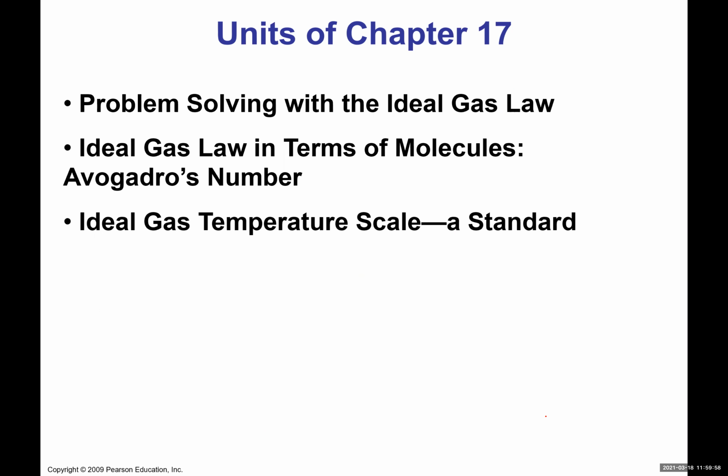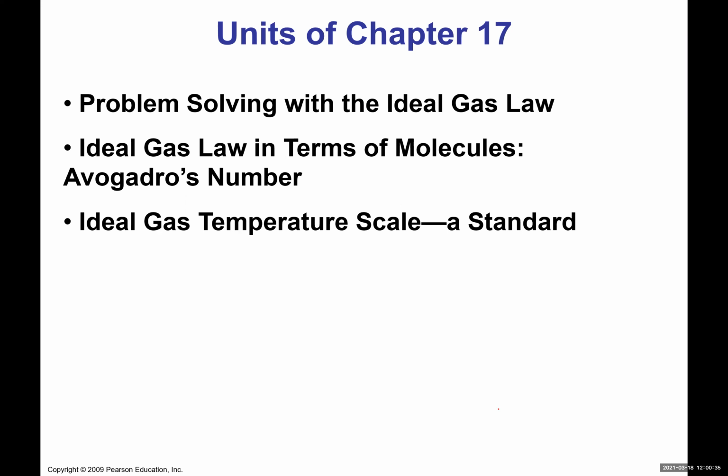So once we derive the equations, we're going to see that there are technically two different ways of representing that equation, at least. We can then learn to solve problems using the ideal gas law. That means we have a thermodynamic system, let's say a container, for example, with a certain number of molecules at a certain temperature, and then we can change something, like the volume or the temperature, and see what happens with the system when we change some of those system variables. So those are pretty much the type of problems we're going to see. All right, so that's basically the main units for this chapter.